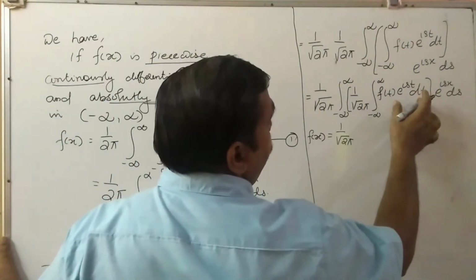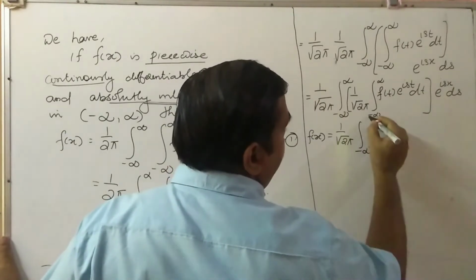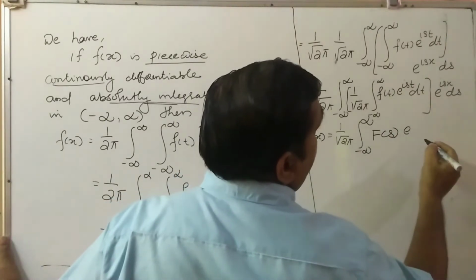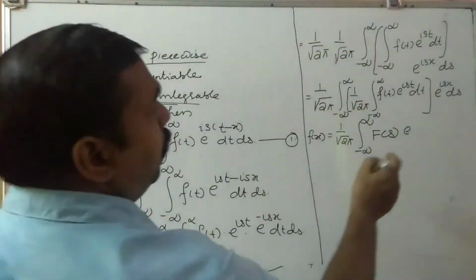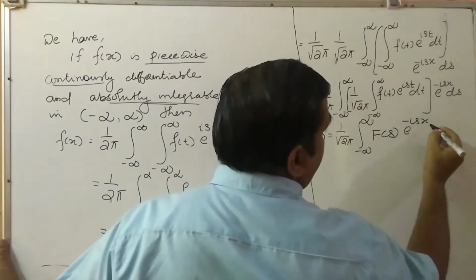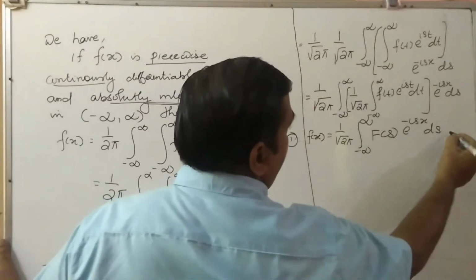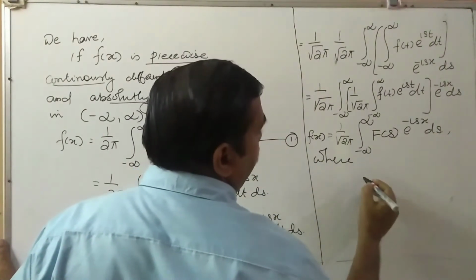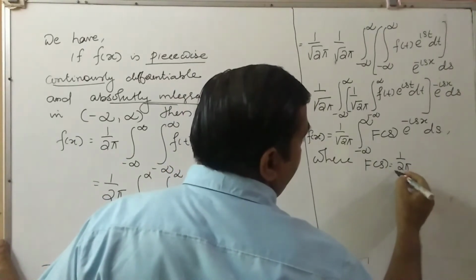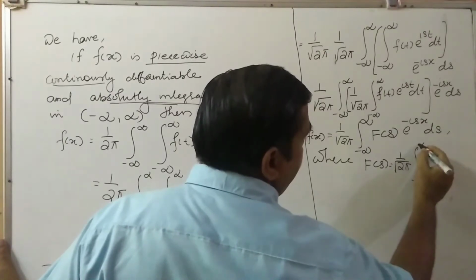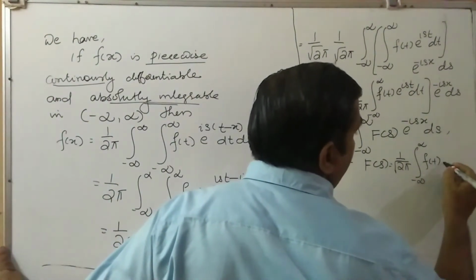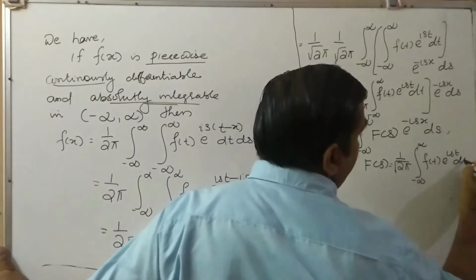This we have taken as capital F of s, that is integral minus infinity to infinity F of s e raised to, sorry, there is a minus, so that is minus isx, e raised to minus isx ds, where F of s is equal to 1 by root 2 pi integral minus infinity to infinity f of t e raised to ist dt.